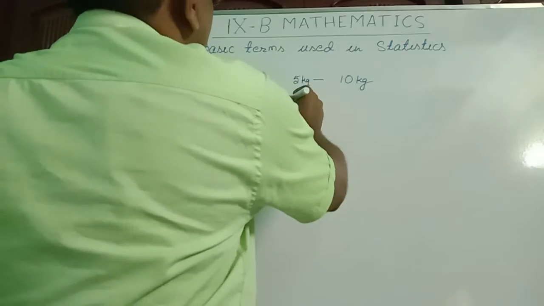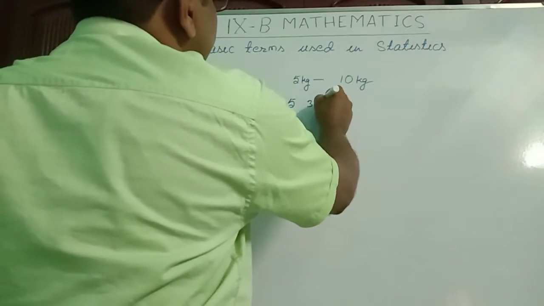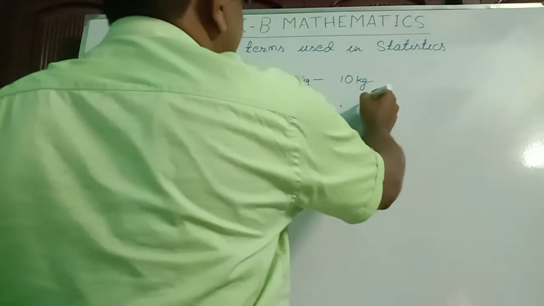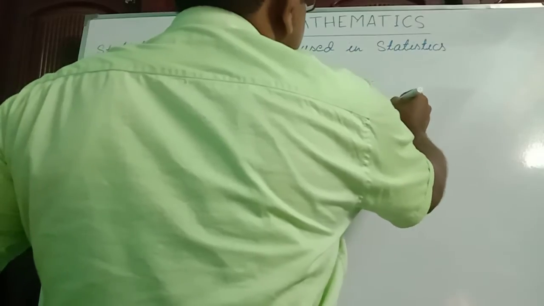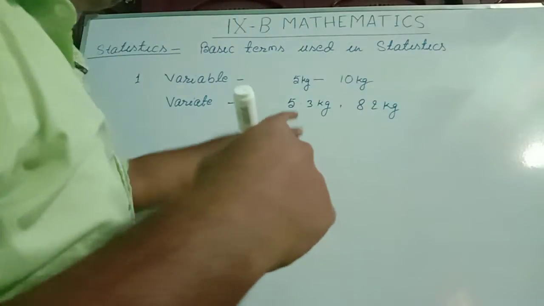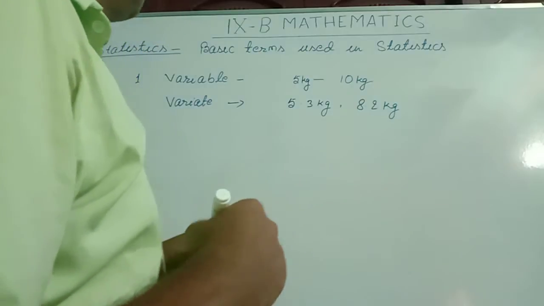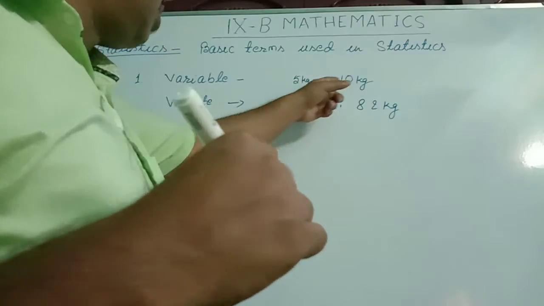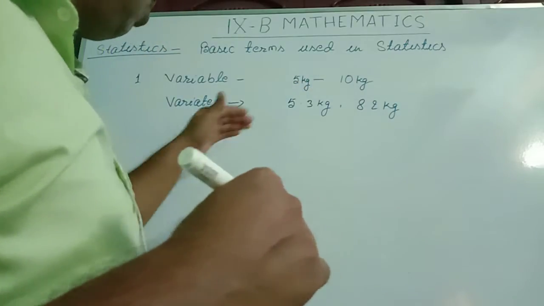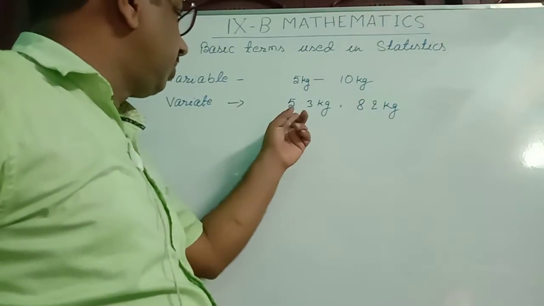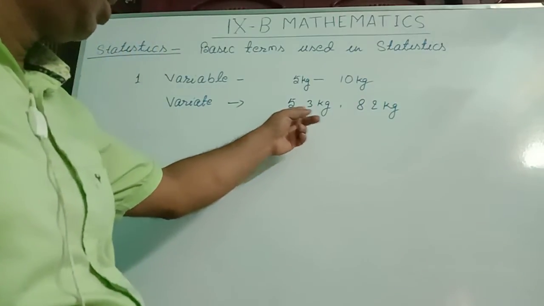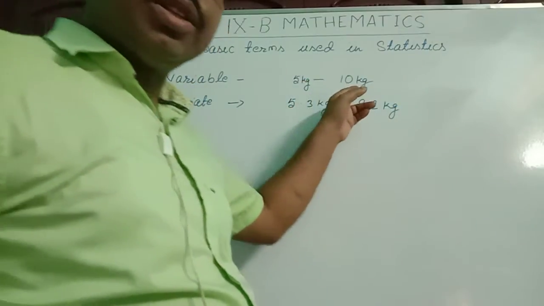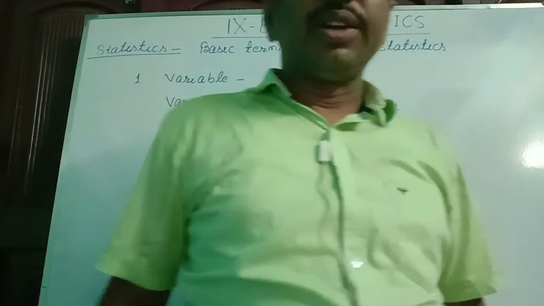Suppose I write 5.3 kg. Obviously this will lie between 5 kg to 10 kg. We can write 8.2 kg. This is also a variate, because this will lie between 5 kg to 10 kg. So the specific values that lie between 5 kg to 10 kg are called variates. In this example we saw 5.3 kg, 8.2 kg and so on. So these are called the variates.